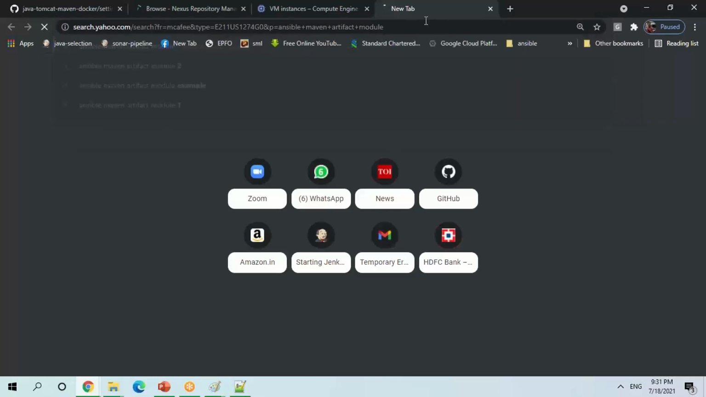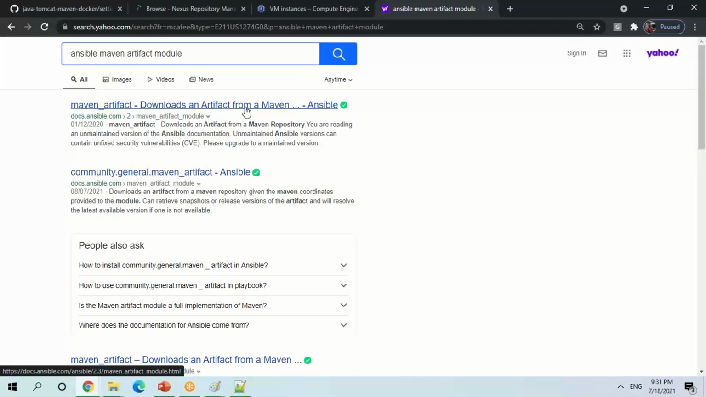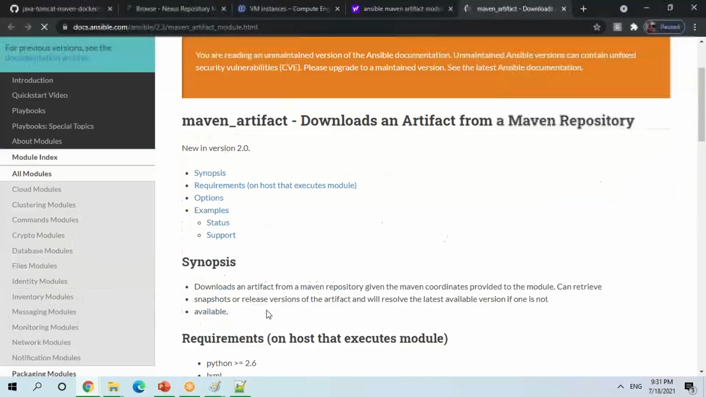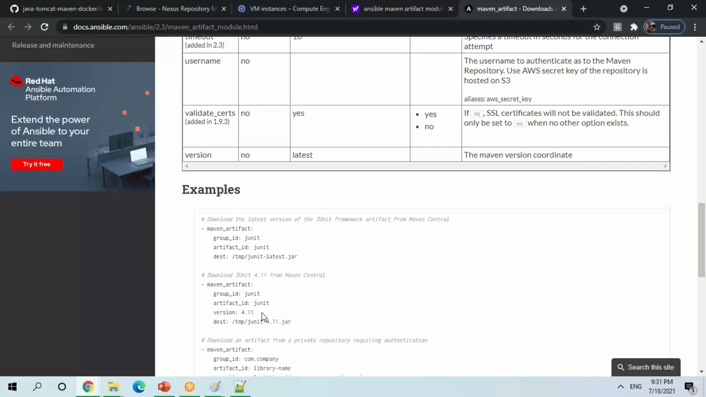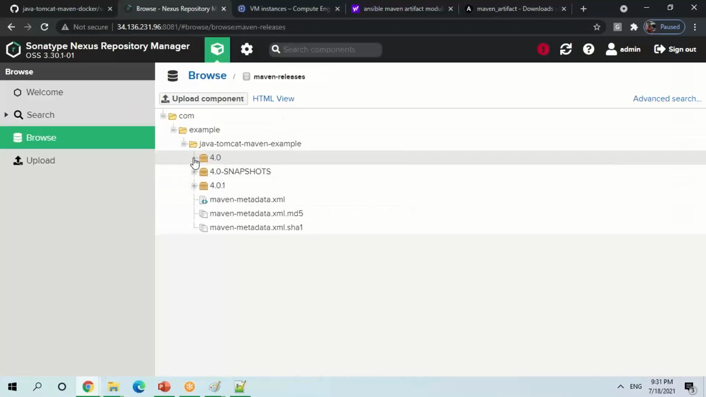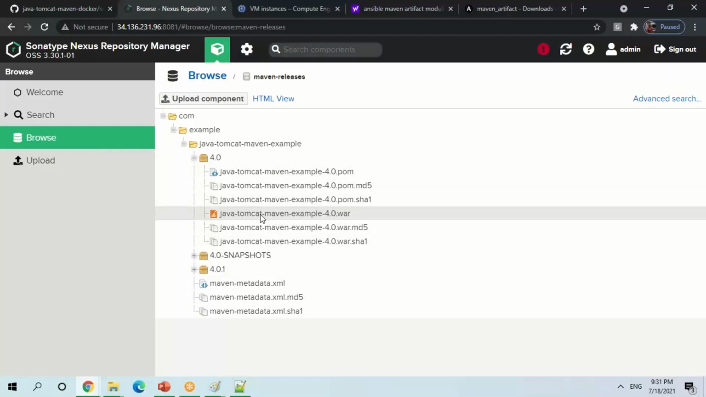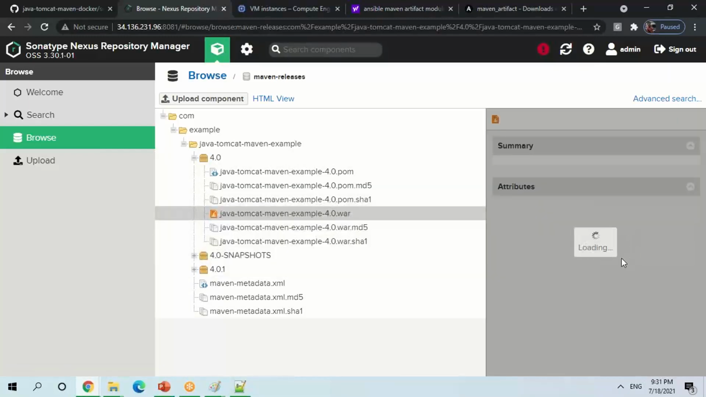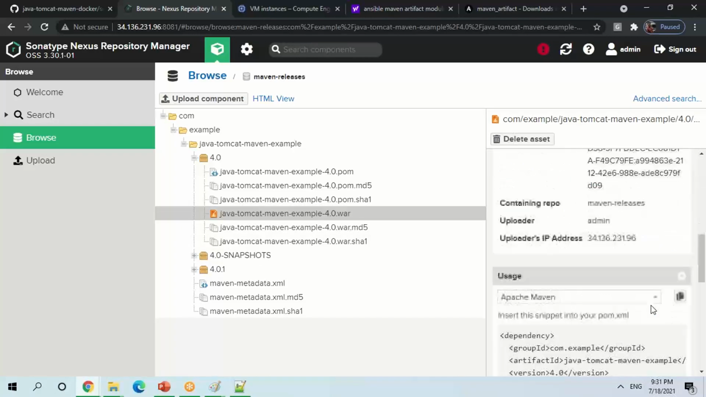So there is no need to download manually. If you are writing an Ansible playbook, they have given one option: directly you can download that artifact and deploy it where you want. This is the typical deployment. And for deployment, obviously you have to use some configuration management tool. Here it has given one artifact module. You have to give a group ID and artifact ID. You'll get the group ID and artifact ID from here.